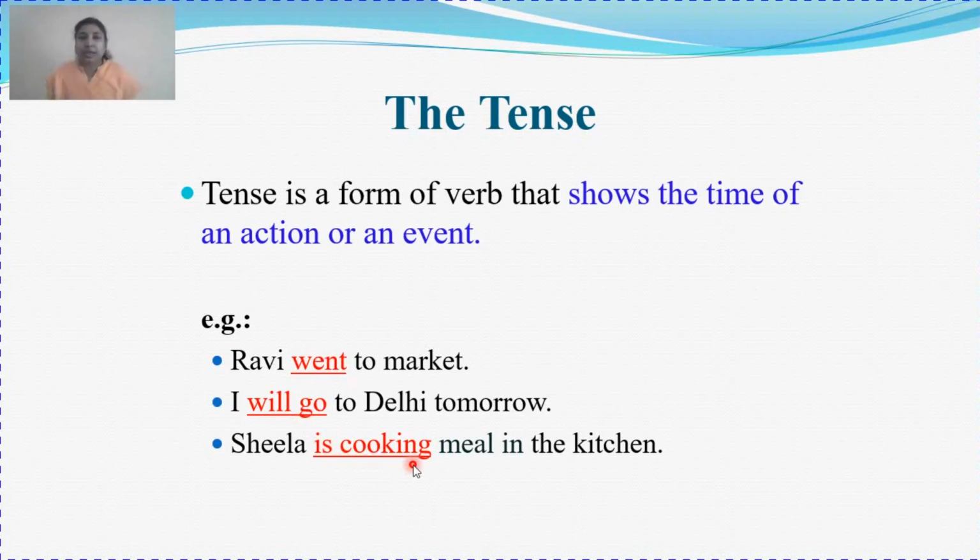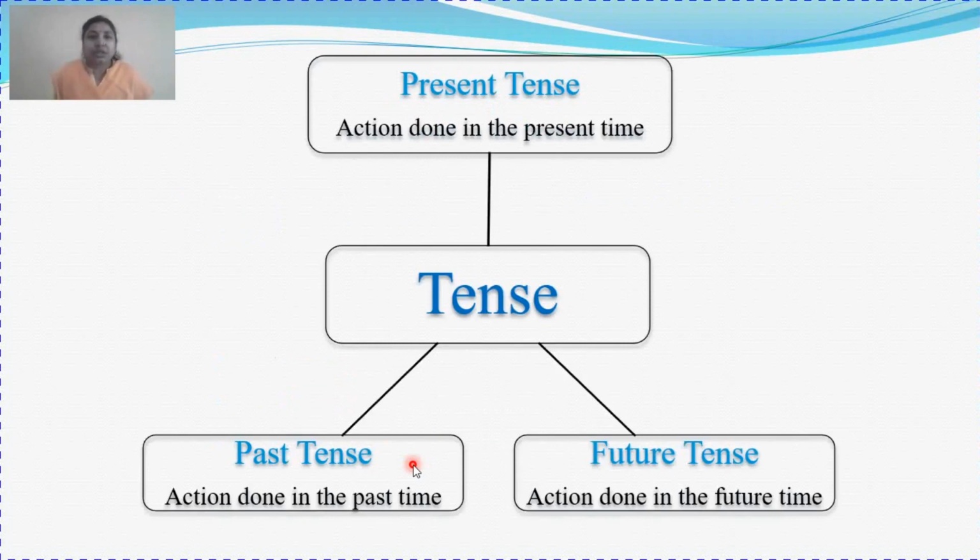So according to the time, tense is of three types. Which are the three types? The present tense, the past tense and the future tense. What is present tense? Any action done in the present time is the present tense, that is the current time, the time that is going on. Past tense is action done in the past time. All those actions that have been over, that have been completed, come under past tense.